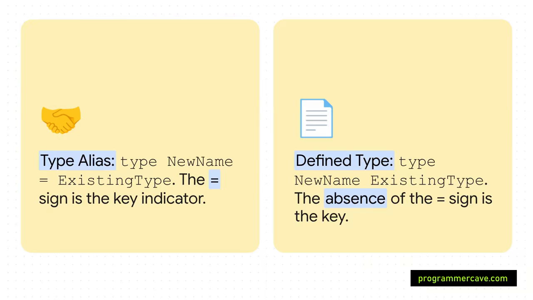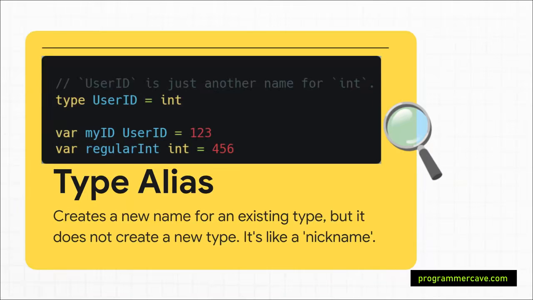That's it. One single character. It's kind of amazing how much of a difference that one little symbol makes. Let's dig into what it actually means. So a type alias, the one with the equal sign, is just a nickname. That's the best way to think about it.